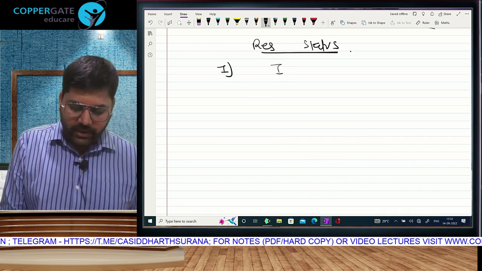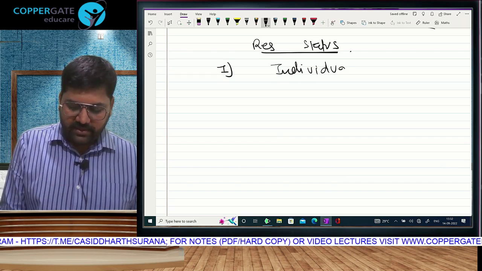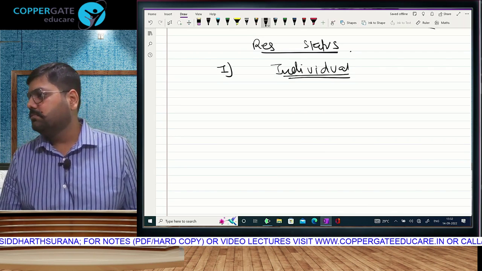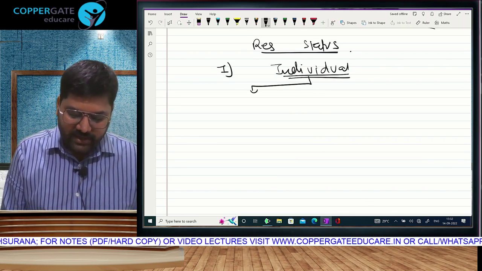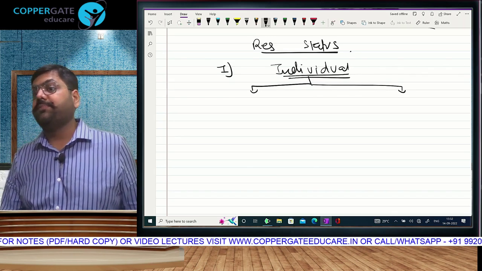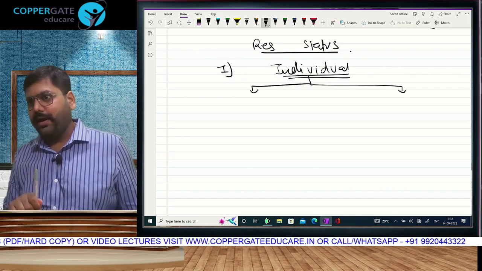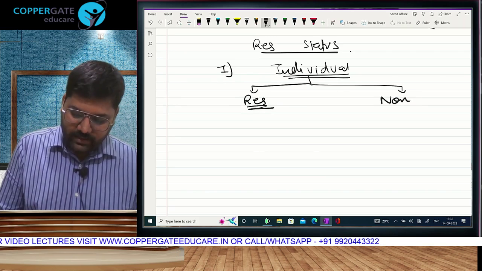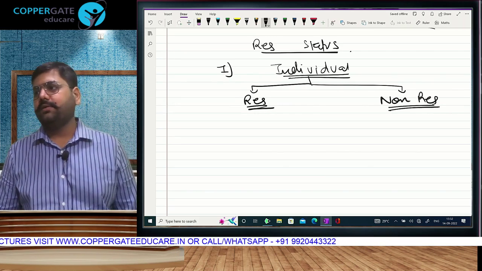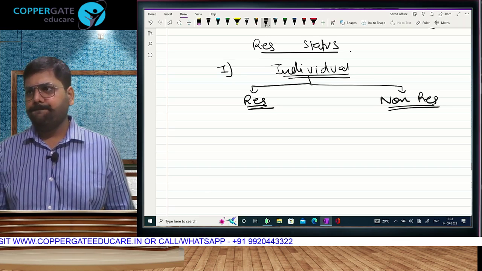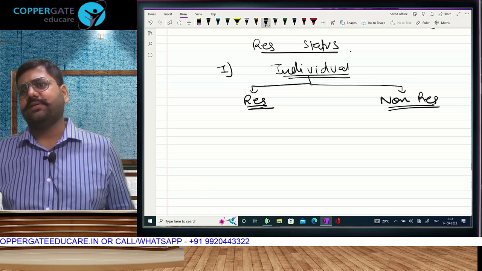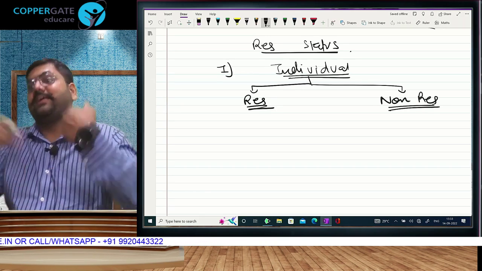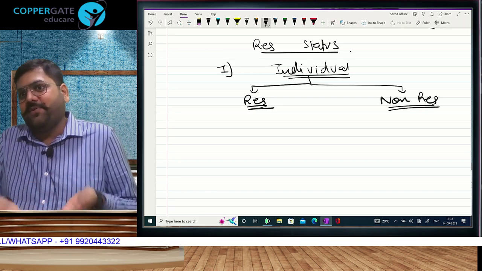First, for an individual, how do you decide whether the individual is resident or non-resident? Individual, for the purpose of levying tax, means natural person, human being, you, me, all of us, correct? Individuals are divided into two main categories, resident and non-resident. If you are resident, you pay tax on world income. If you are non-resident, you pay tax on Indian income. But what is Indian income and what is foreign income? That is part 2 of the chapter. We will go part by part. We'll finish this, then only go to the second part.